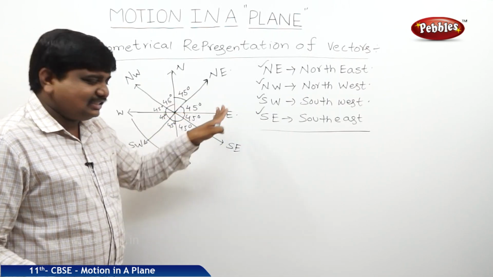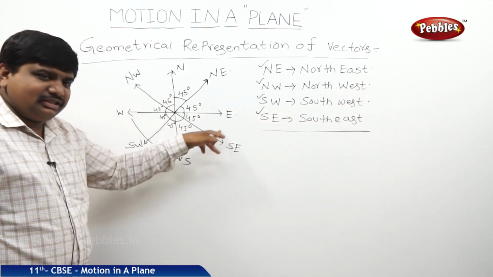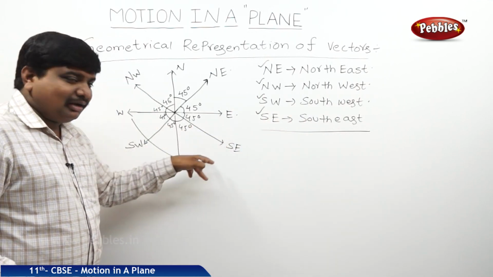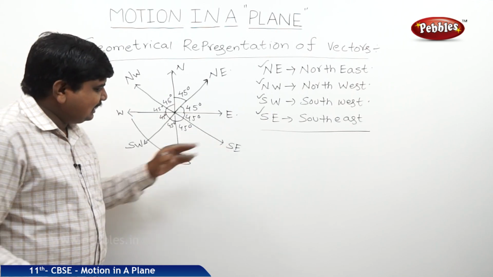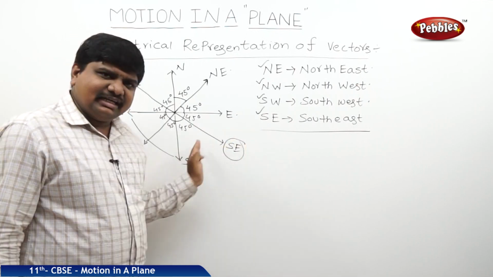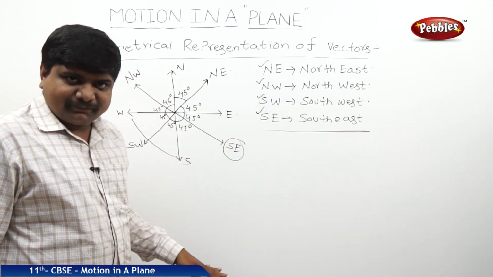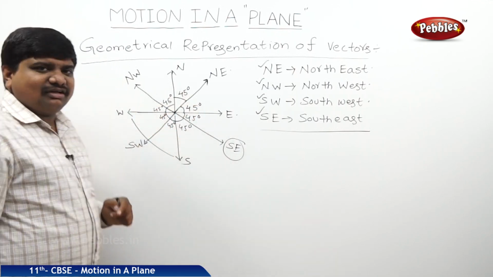Mostly the affected region is Odisha. So this one is southeast, this part which belongs to the Andaman Nicobar Islands, and these areas which are in the region of southeast, very near to the Bay of Bengal. So like this we can represent the vectors. This is the geometrical representation of vectors.